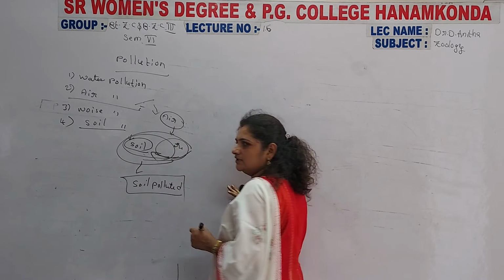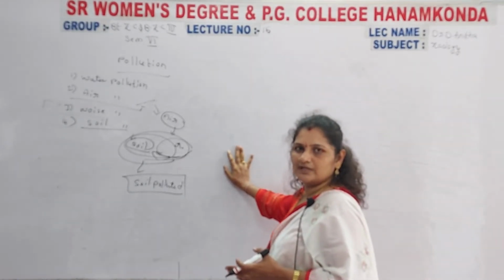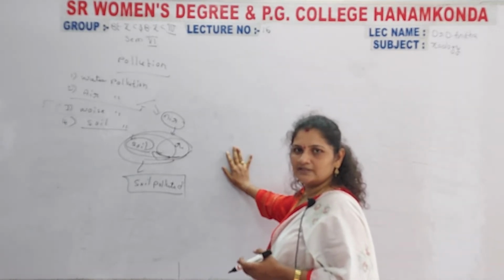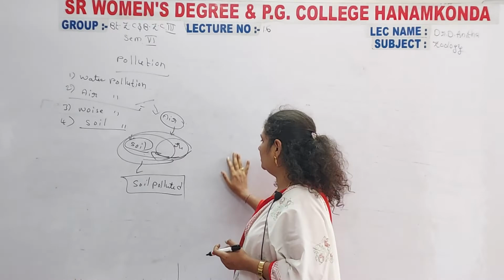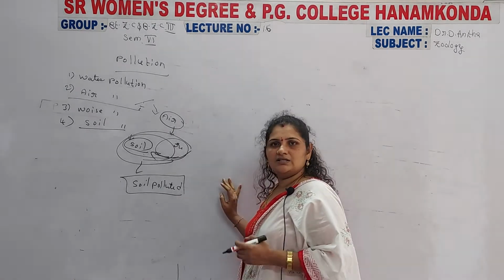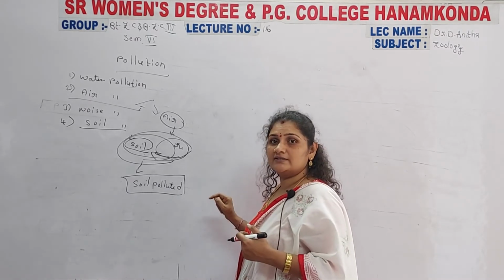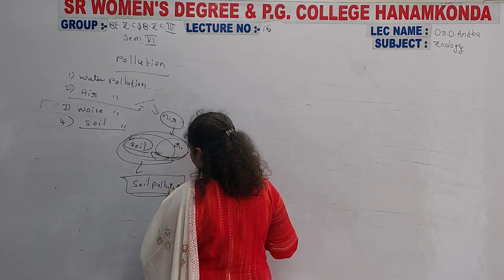Man-made activities, household waste, all the wastes are directly dumped onto the earth region. Due to that, microorganisms develop inside the soil, parasites are increased, and microorganisms are increased. Decomposers are also increased on the soil, the earth region. These increase the pollution on the surface of the earth. So that is soil pollution.